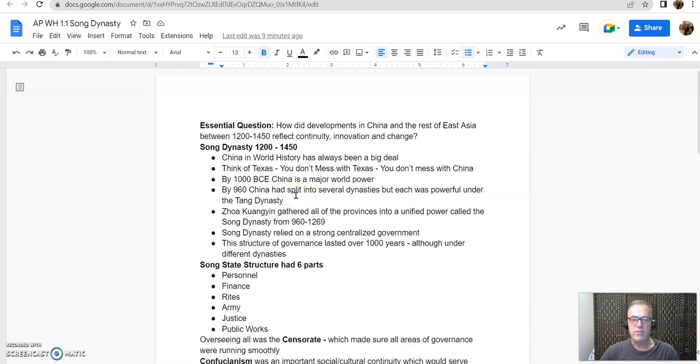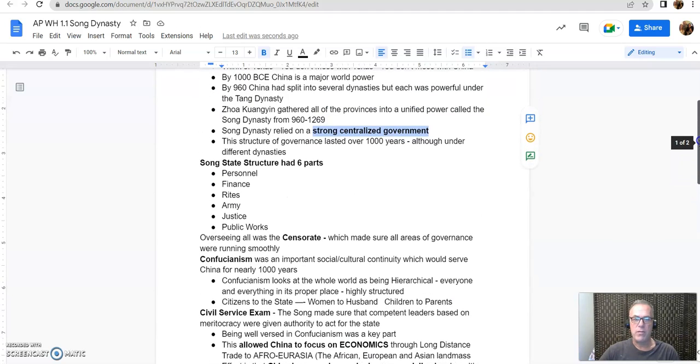One of the things that is very powerful is they have a strong centralized government. And we're going to talk about how they make sure that strong centralized government works. And it works very effectively, and it's going to serve China very well throughout its history. Chinese government is divided basically into six areas, and five of them are dominated by professionals who run the government. These are called Confucian gentry or Confucian scholars. These were people who went through training. They had to study Confucian law, Confucian philosophy. They were tested on it and they knew it well, and then they were able to administer.